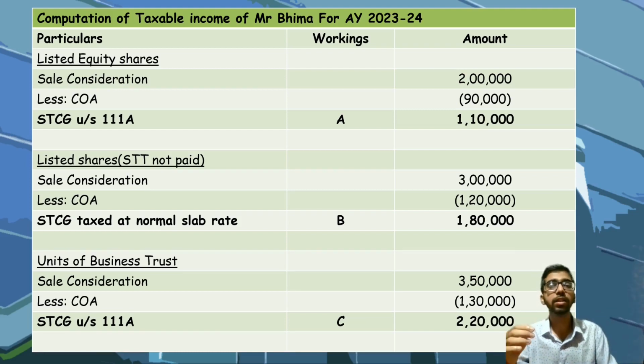Second, listed shares where STT has not been paid. Sale consideration is 3 lakh. Cost of acquisition is 1,20,000. Short-term capital gain taxed at normal slab rate. This is 1,80,000, where you can claim chapter 6A deductions.